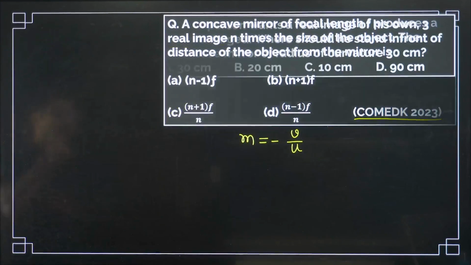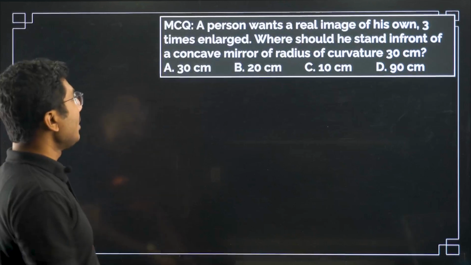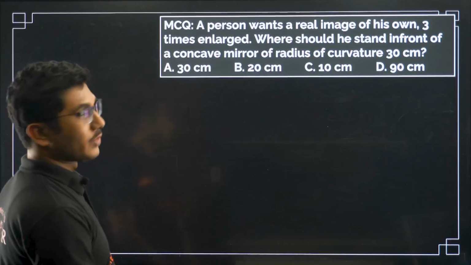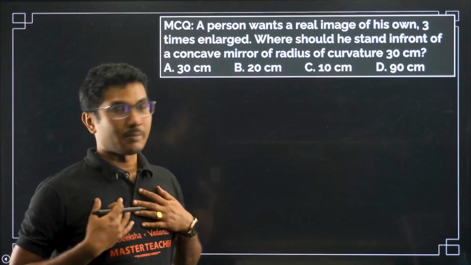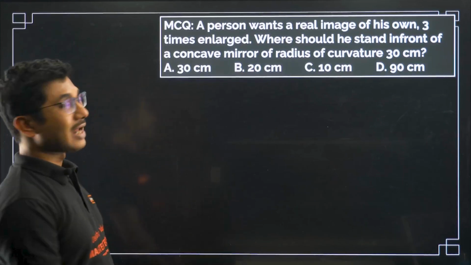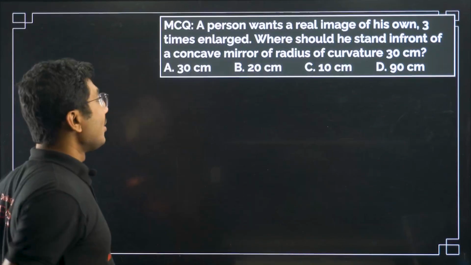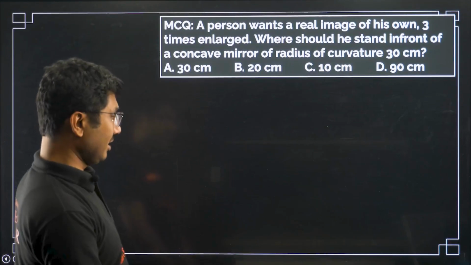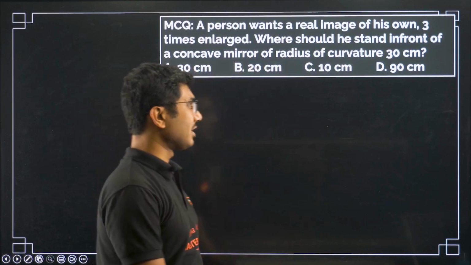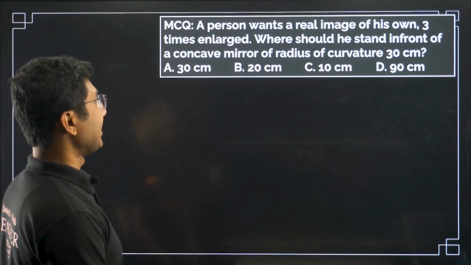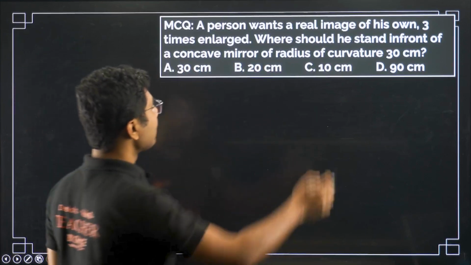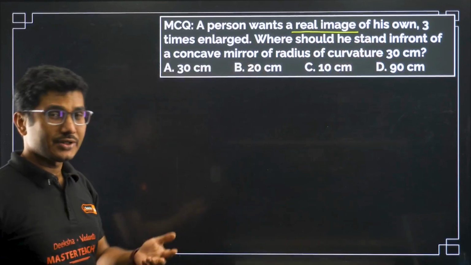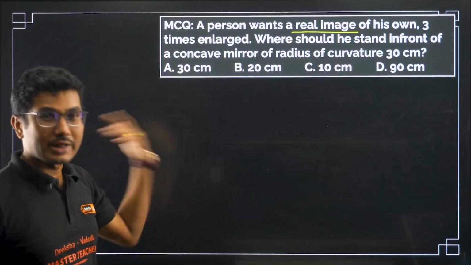Now let's move on to another MCQ. A person wants a real life image of his own, 3 times enlarged. Where should he stand in front of a concave mirror of radius of curvature 30 centimeter? Now here also the image is a real image. Real image means the distance has to be more than the focal length.